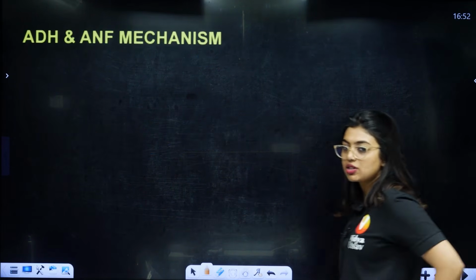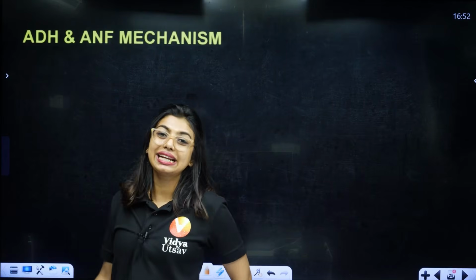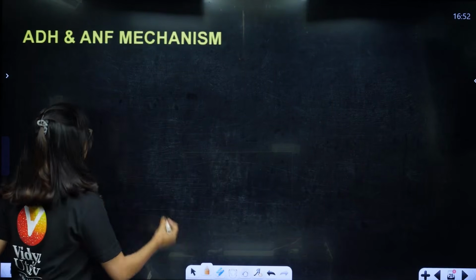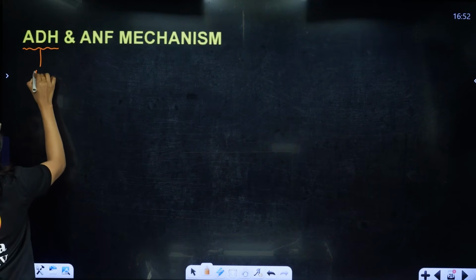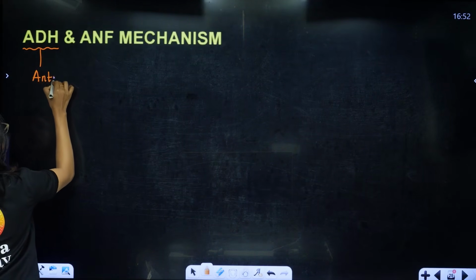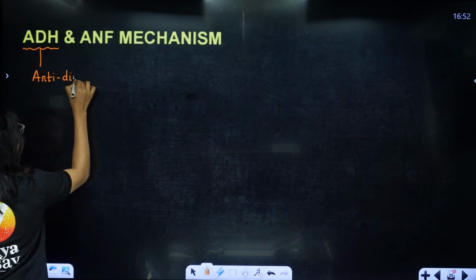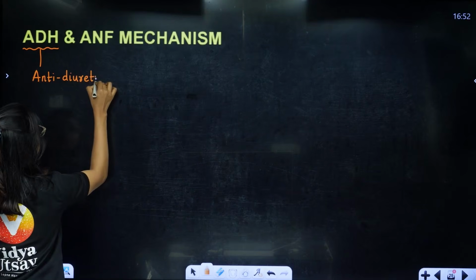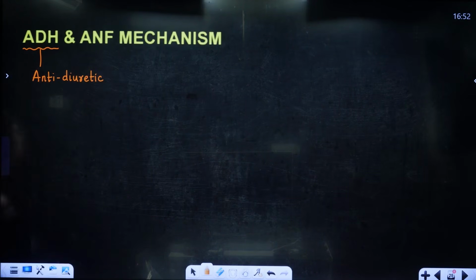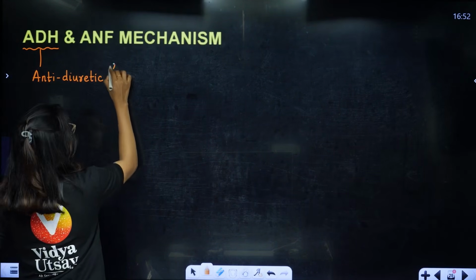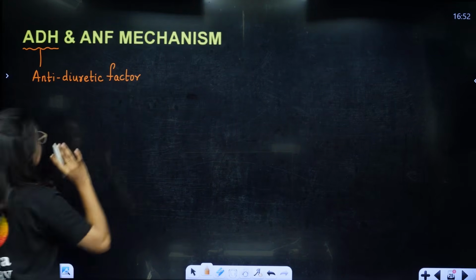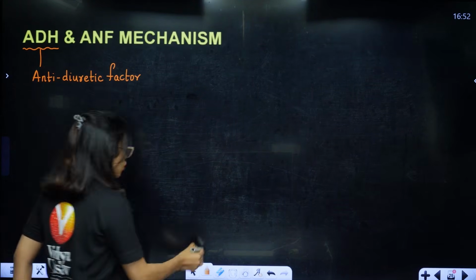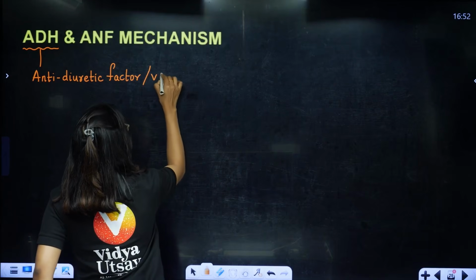Next mechanism is called the ADH and ANF mechanism. First, let's understand the full form. This is called anti-diuretic factor. The anti-diuretic factor is also called what? Vasopressin.